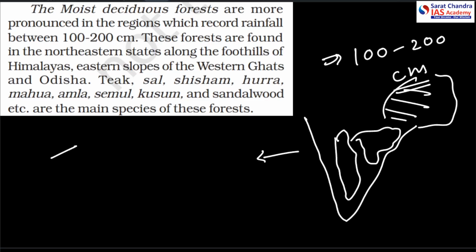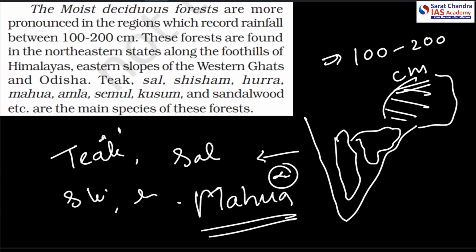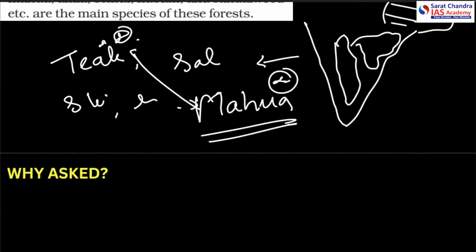So which of the trees are mentioned here? The teak is mentioned. This is in our question. Sal, Shisham, Hurra, and Mahua again. So Mahua is again mentioned in the NCERT. So these 2 options have been mentioned. Amla, Sisam, Kusum, and Sandalwood. So they are the main species of these forests.